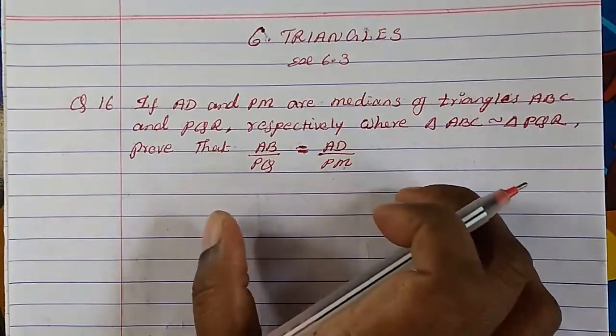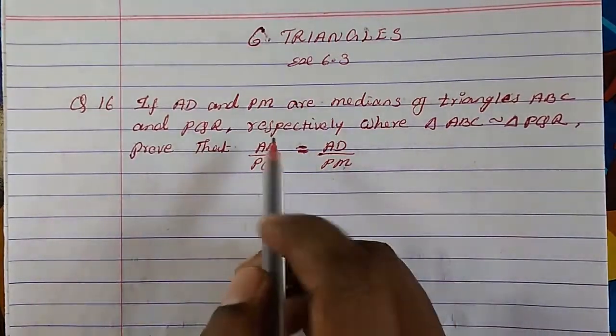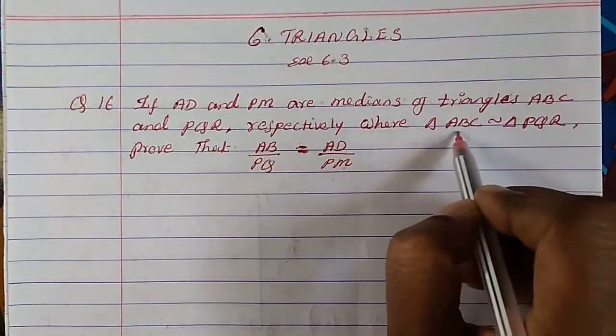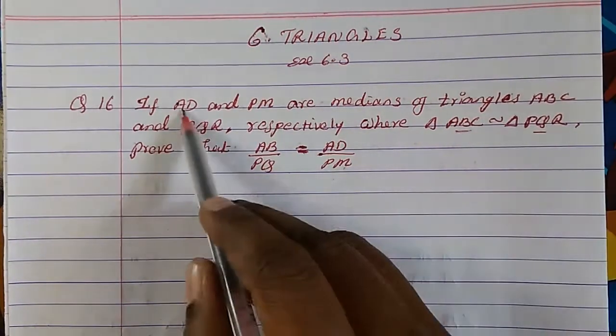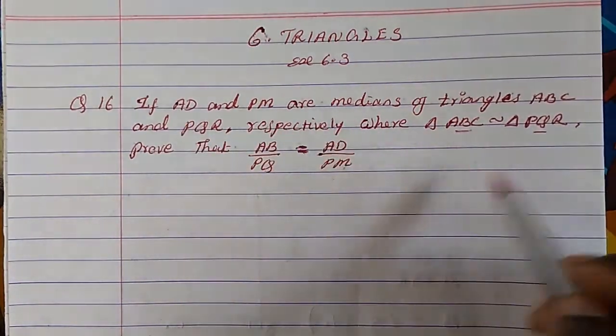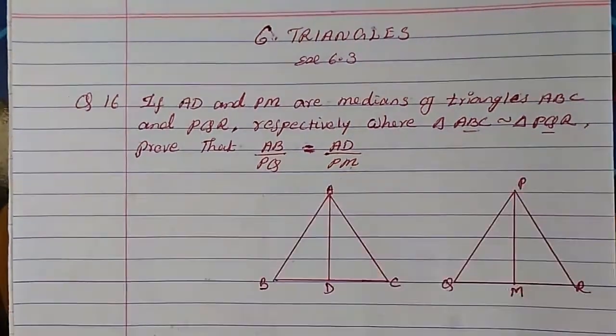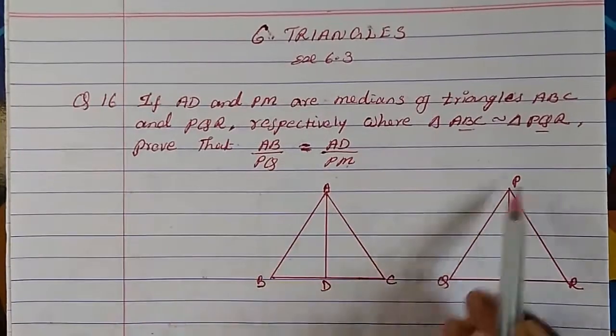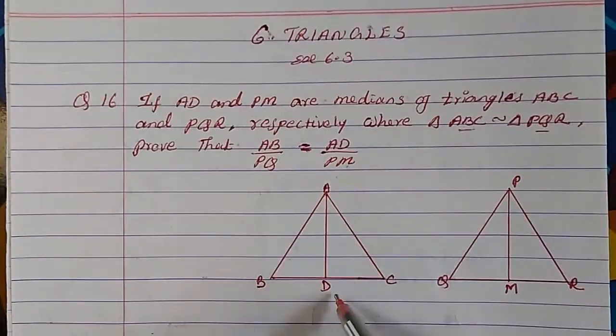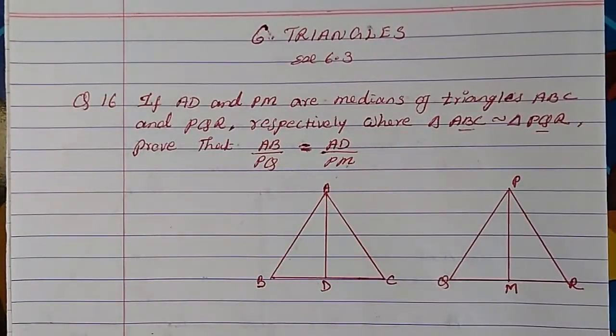So before coming to prove this, let us draw a triangle because we need a triangle ABC and triangle PQR where AD and PM are medians. So let us draw that first. Okay, both the triangles I have drawn, ABC and PQR, where AD is the median and PM is the median.